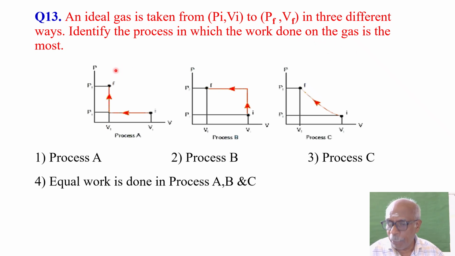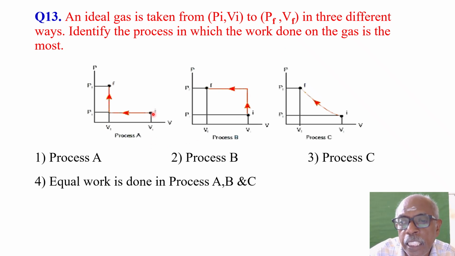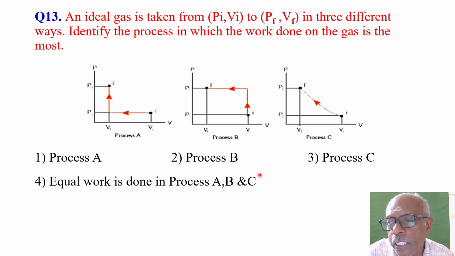It means what? Is the maximum, is greater, is the greatest. Among the three graphs, which one has more work done? So this is the initial volume, initial pressure, and this is the final volume, final pressure. Similar is the case here: initial volume, initial pressure, final volume, final pressure.